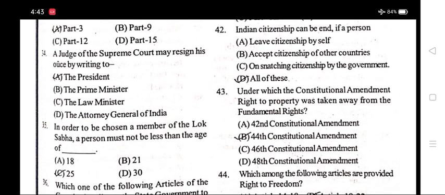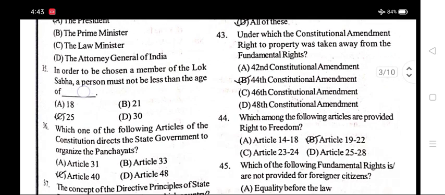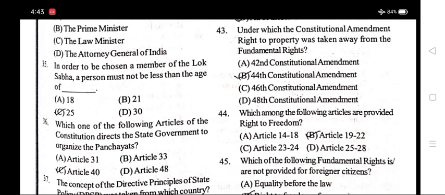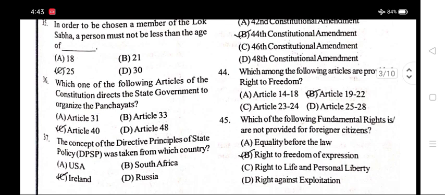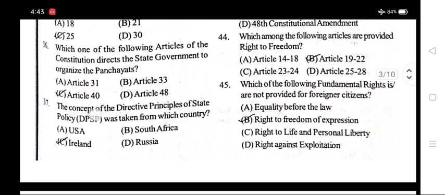Number 42. Indian citizenship can be earned if a person? Option D, all of these. Number 43. Under which constitutional amendment was the right to property taken away from the fundamental rights? Option B, 44th Constitutional Amendment.